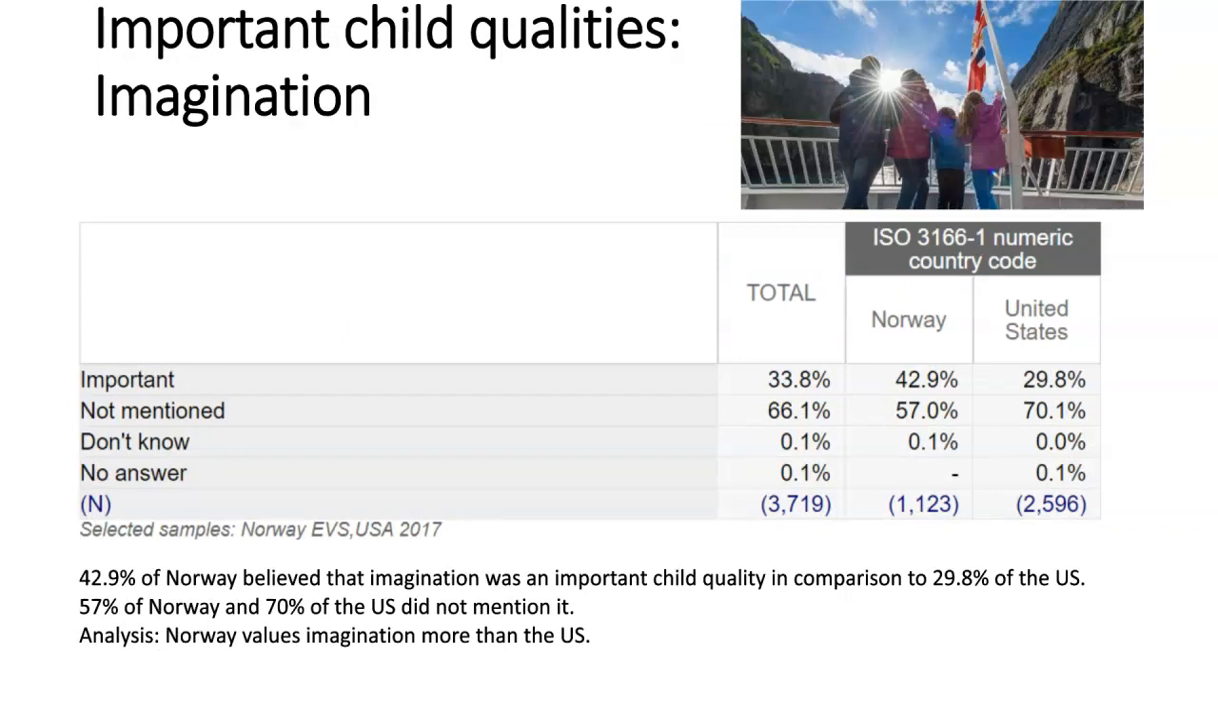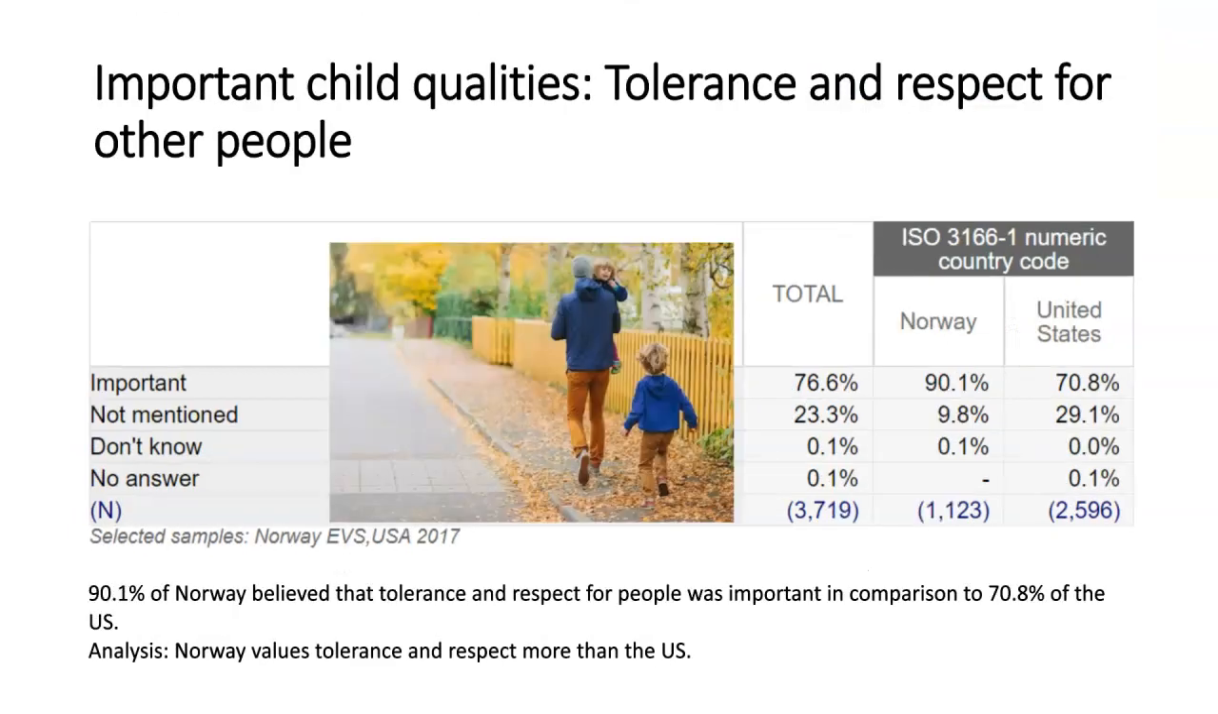Imagination. 42.9% of Norway believed that imagination was an important child quality in comparison to 29.8% of the U.S. 57% of Norway and 70% of the U.S. did not mention it at all. Analysis: Norway values imagination more than the U.S.